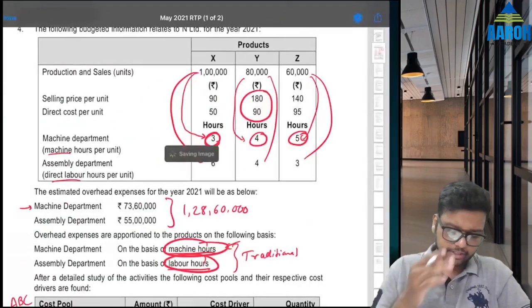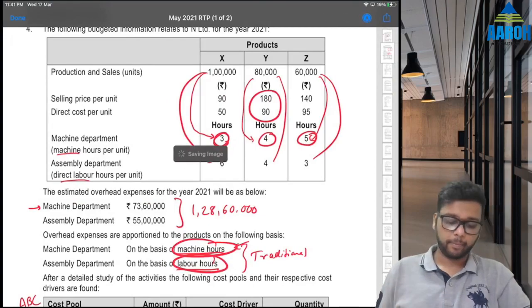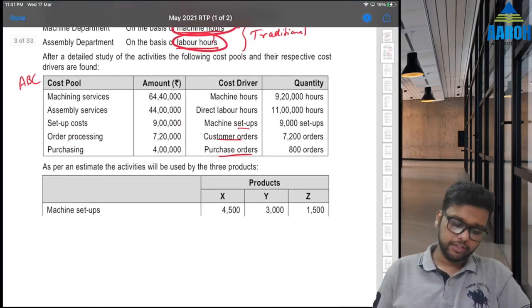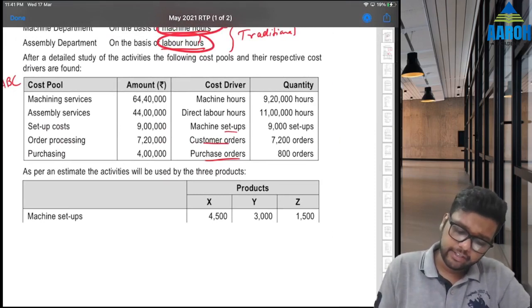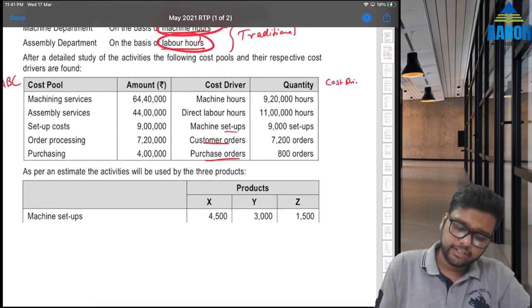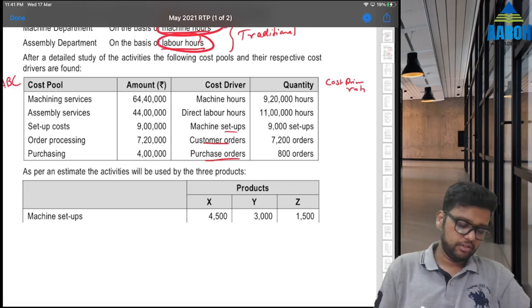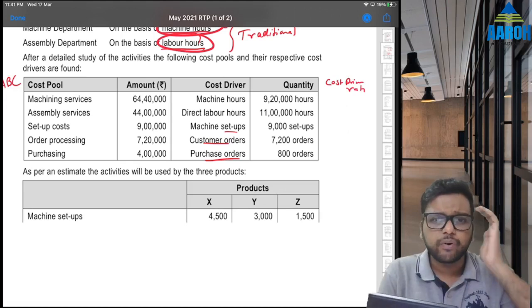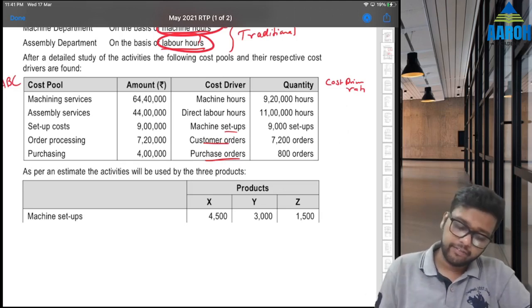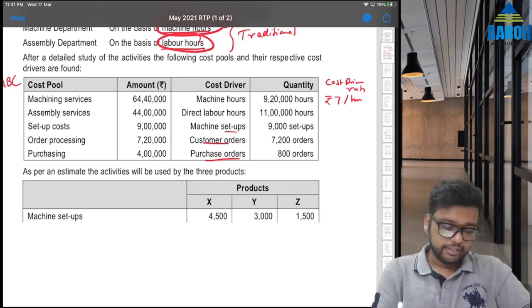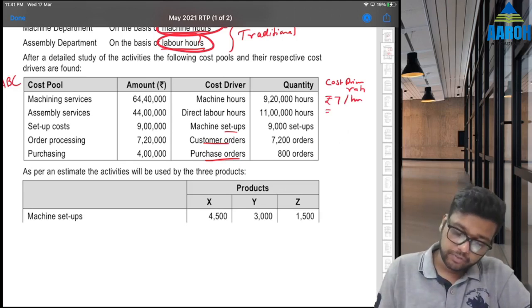ABC, always go step by step. First, always find cost driver rates. We can do it here directly. So activity cost driver rates. Machining services 64,40,000 for 9,20,000 hours. So it will be 64,40,000 divided by 9,20,000, which is rupees 7 per hour. Assemblies 44 lakhs by 11 lakhs, so rupees 4 per hour.